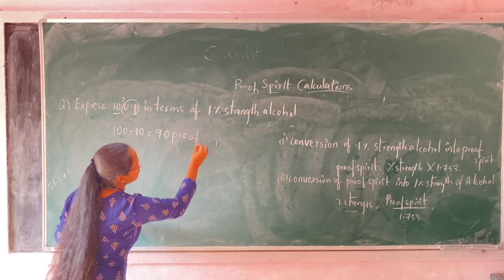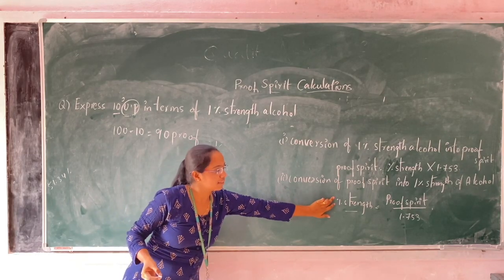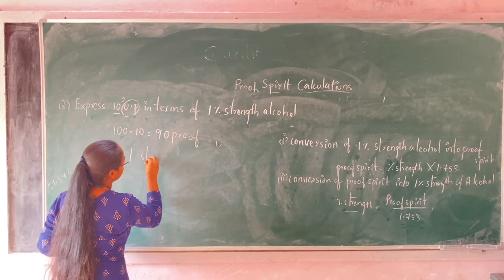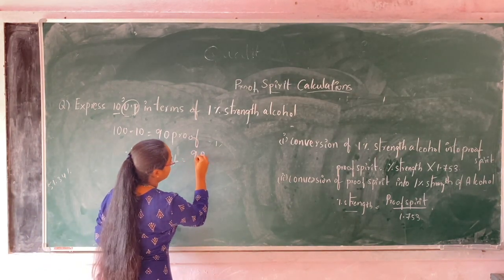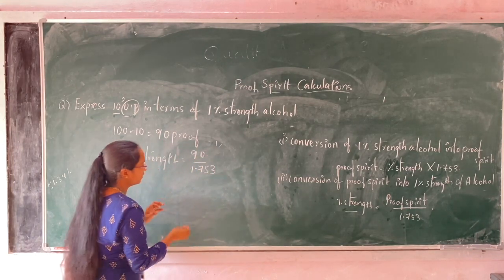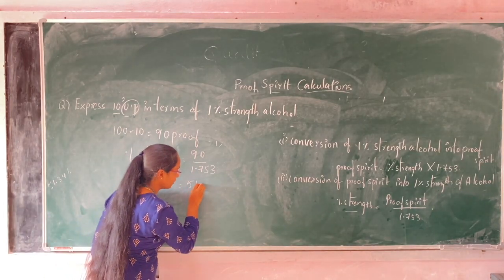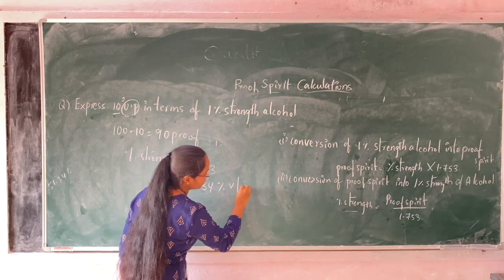For converting proof spirit into percentage strength of alcohol, the formula is: percentage strength is equal to 90 proof by 1.753. After calculating it, the answer will be 51.34 percentage volume by volume strength of alcohol.